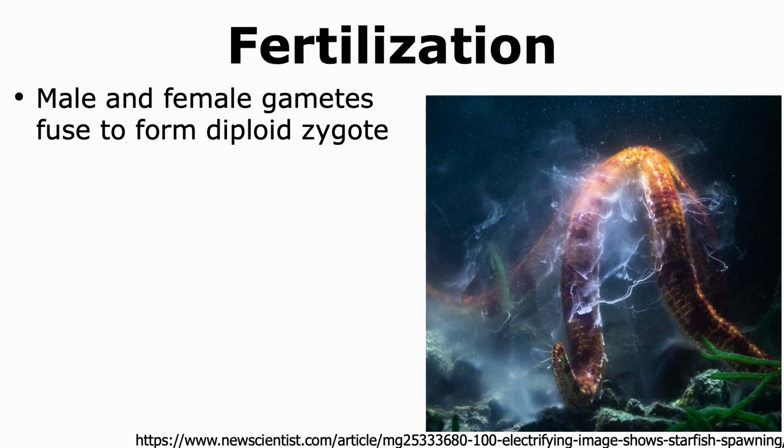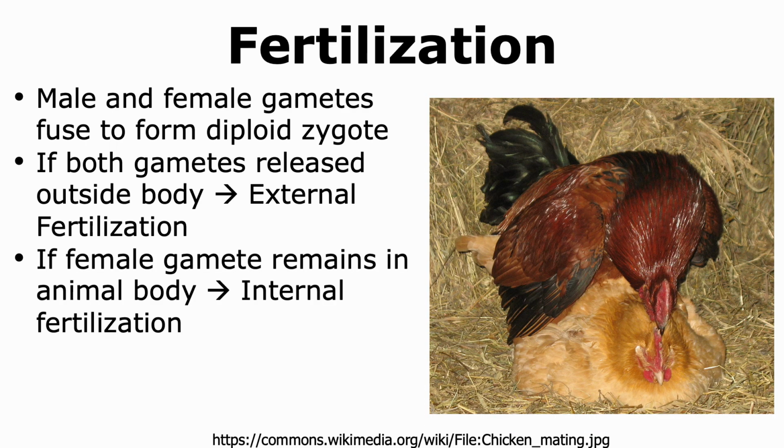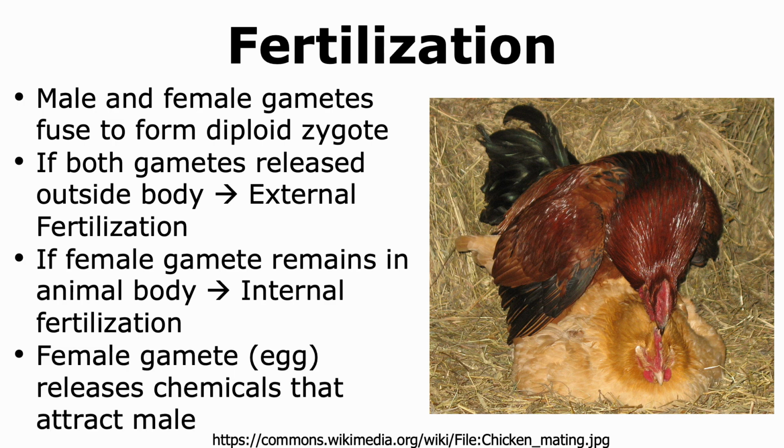The male and female gametes fuse to form a diploid zygote. If both the gametes are released outside the body before fertilization, then external fertilization occurs since the fusion is happening outside the animal body. On the other hand, if the female gamete remains in the animal's body, then internal fertilization occurs because the fertilization is happening inside the animal's body. Whether internal or external fertilization occurs, the female gamete or the egg releases chemicals that allow the male gamete to know where the egg is.